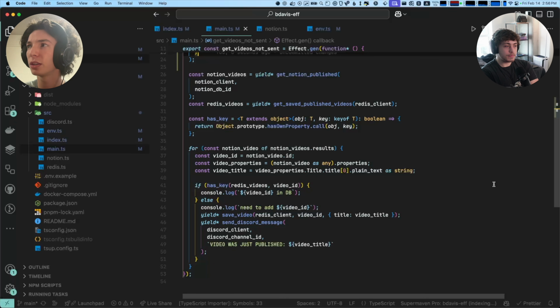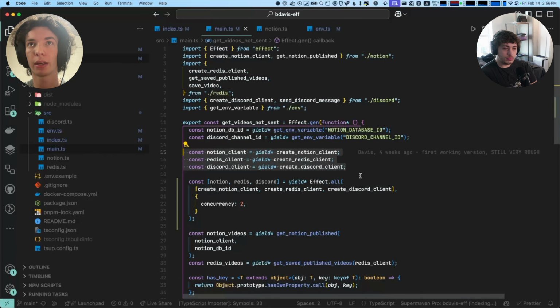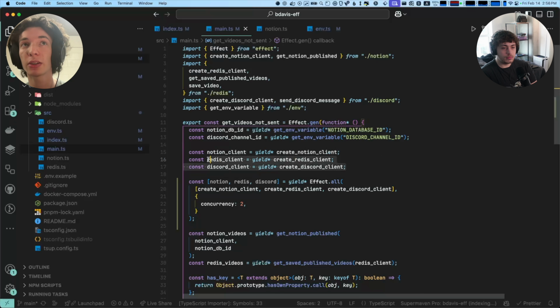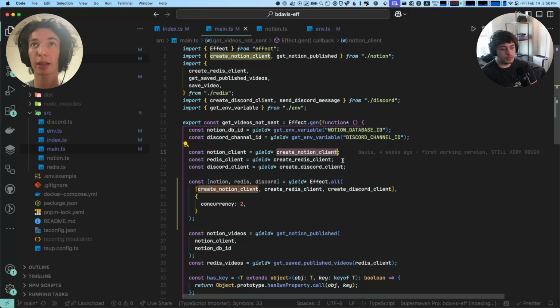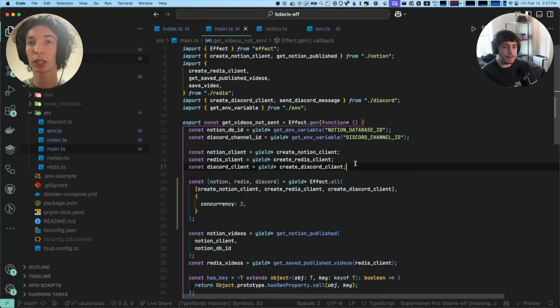Yeah, the things that I wrote down for this file are, one, don't create the dependencies inline. We're going to talk about dependency injection and the way Effect does that in a super cool and type-safe way. But the downside of this is, let's say you want to change what is backing the Notion client. The interface stays the same, but now you have to go into this function and change what this means. The whole idea of dependency injection is that we can just get a Notion client and say, okay, you need to give me an implementation at some point before you run the program. And then this function, all it says is I need a Notion client. Then higher up, you can inject different Notion clients. This is really, really important for testing. So we'll take a look at what that looks like.